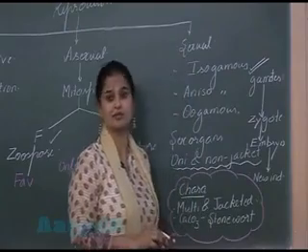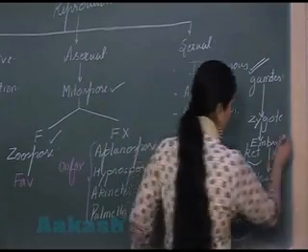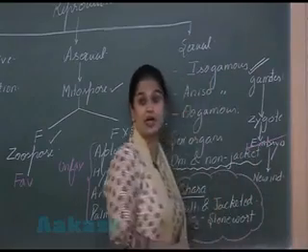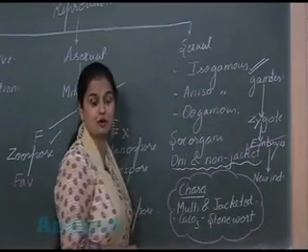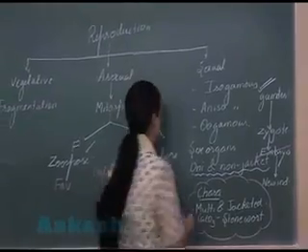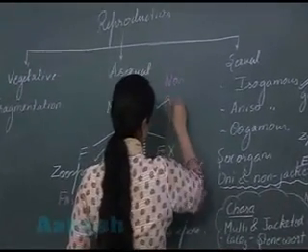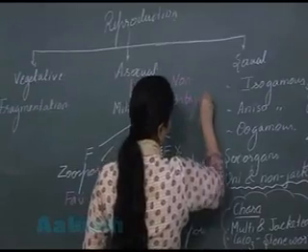But in the case of the algae, please keep this in mind that embryo formation is absent. Throughout the algae, embryo formation is absent. That's why they are known as non-embryophytes.